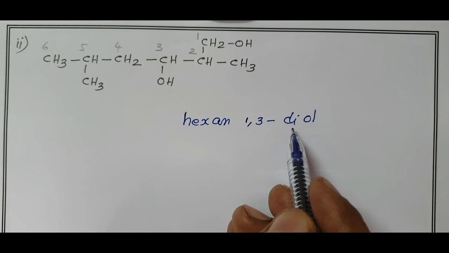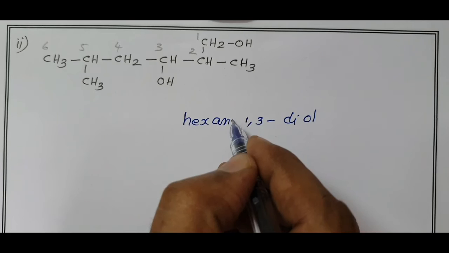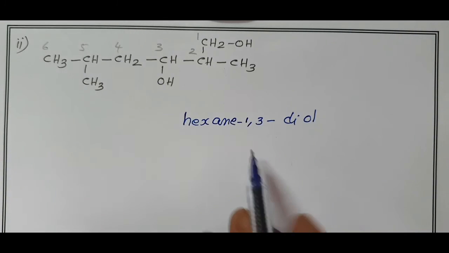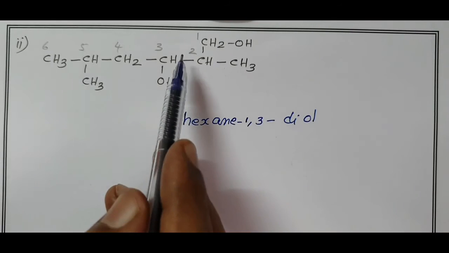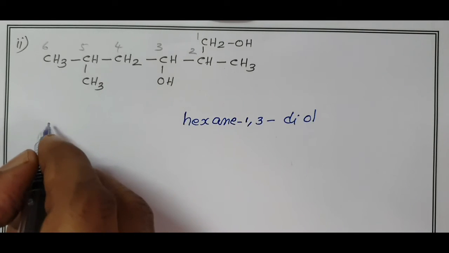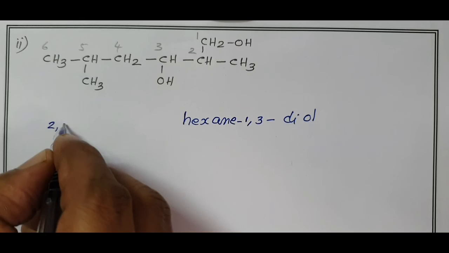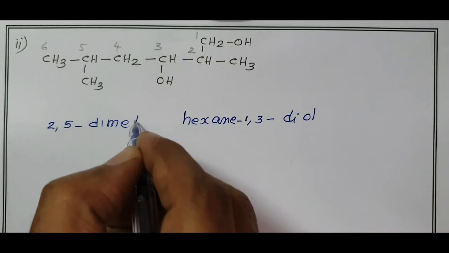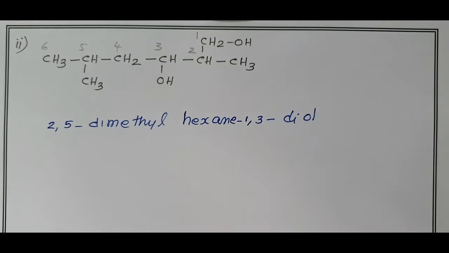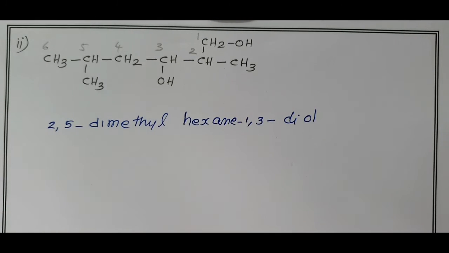If the name contains di, tri, we have to write the alkane name in full form along with the e. Hexane-1,3-diol. Second carbon and fifth carbon contain 2 methyl groups. Therefore, 2, 5 dimethyl hexane-1,3-diol.